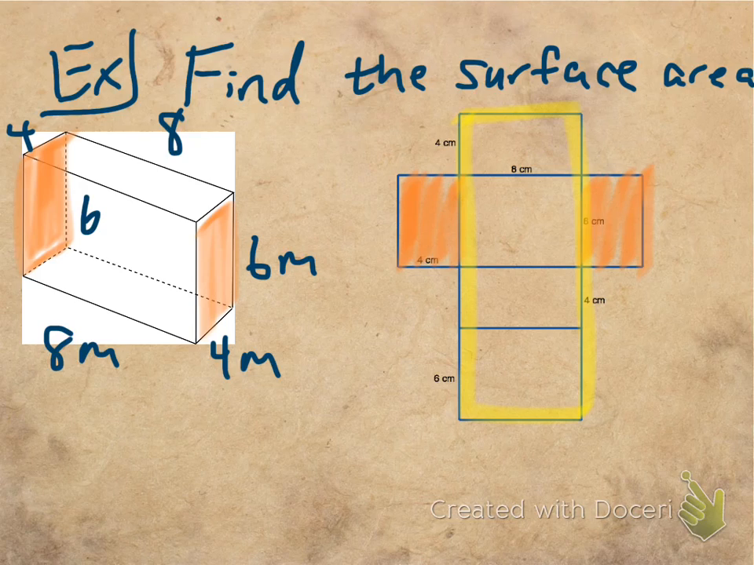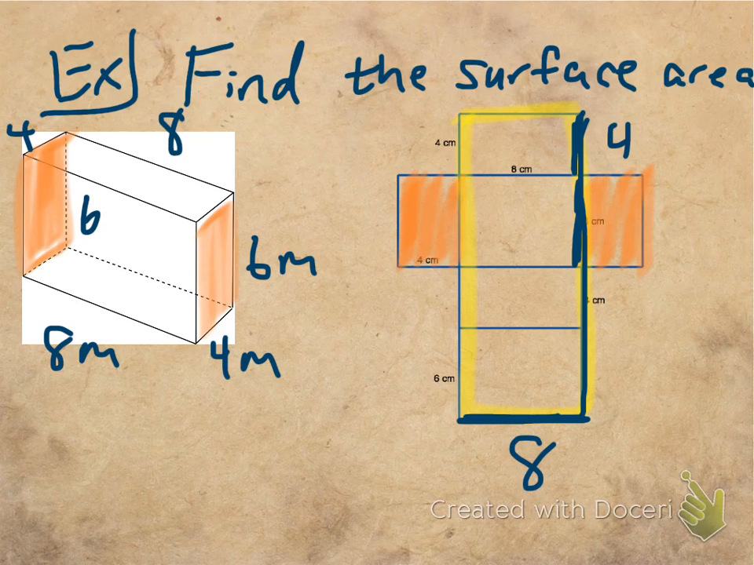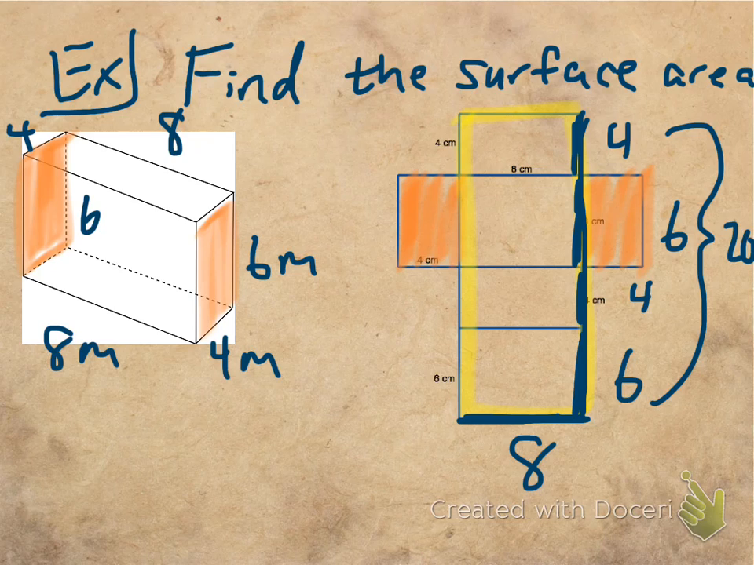Well, what is the area of the entire rectangle? Well, this length here, again, is what? This is 8. And what's this whole length here? Well, it's 4 plus 6 plus 4 plus 6, right? Which gives you 20. So this entire length here would be 20.